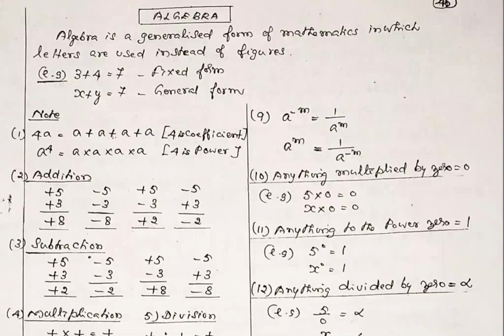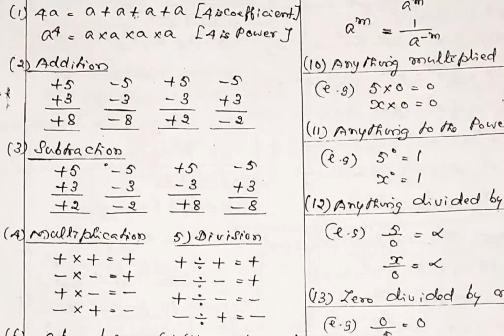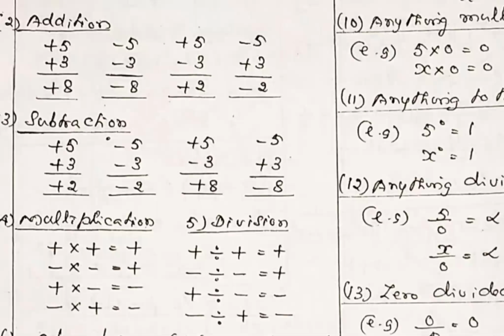Now the subtraction. If you want to subtract two numbers, this is our basic mathematics concept I am telling: subtract means change the sign of the lower number and add. For subtraction, the first example you see is plus 5 plus 3.